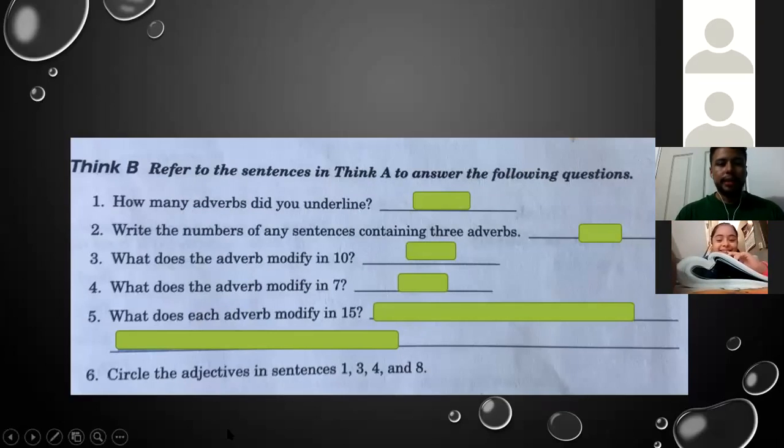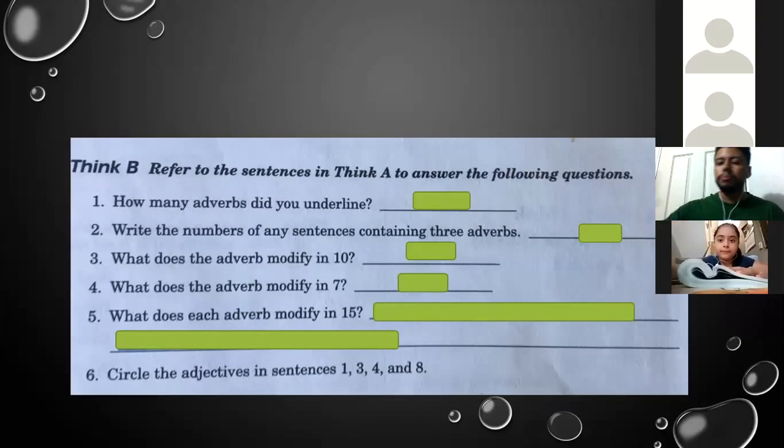All right, Santi, let's see. Number 1. How many adverbs did you underline? Okay, let's make a count. How many adverbs did you underline in the exercises from 1 up to 15? Let's count them. I will give you the answer. We have 21 adverbs.